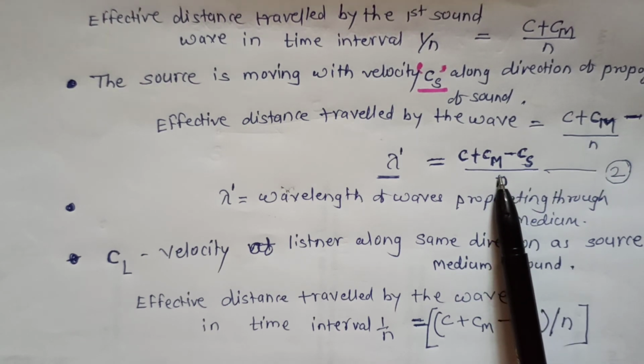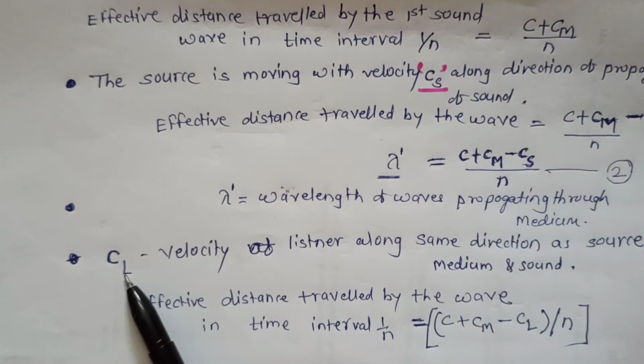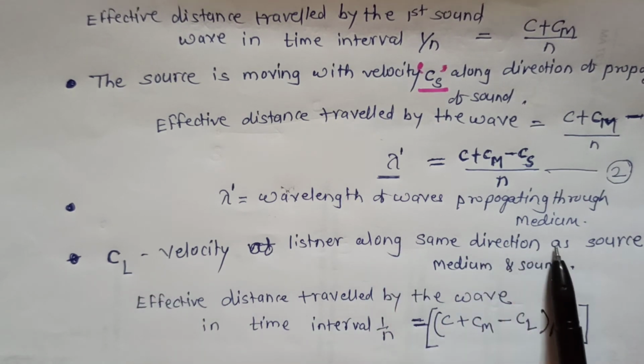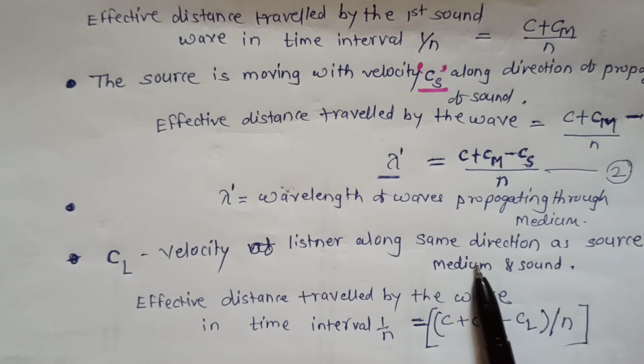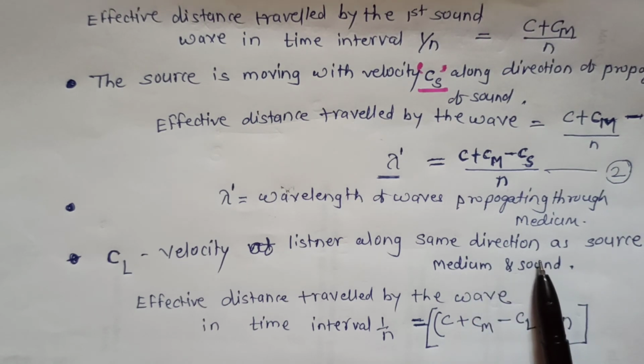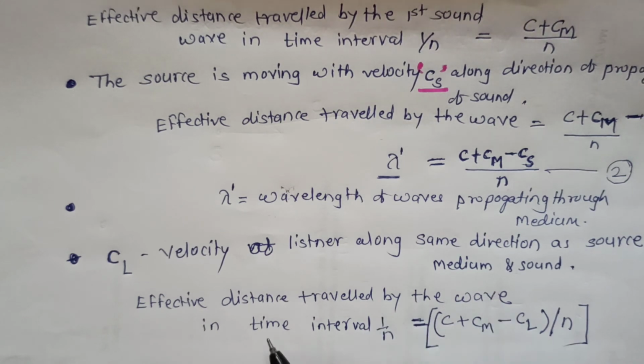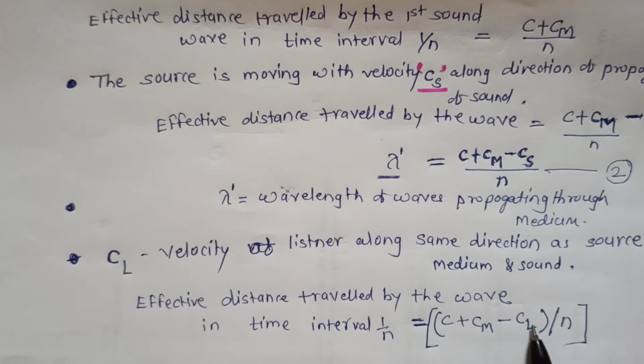Similarly, when the listener is moving with velocity cl in the same direction as source, medium and sound, the effective distance traveled by the wave in time interval 1 upon n is c plus cm minus cl divided by n. Consider this as equation number 3.